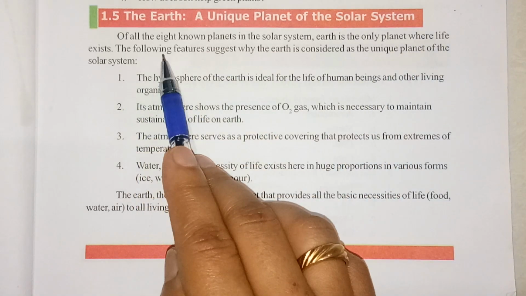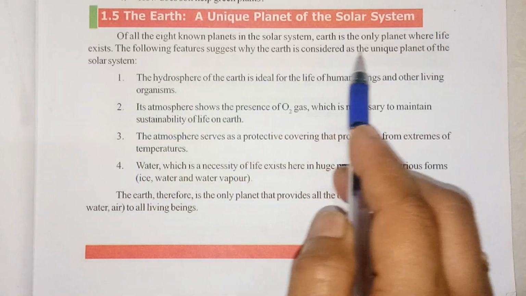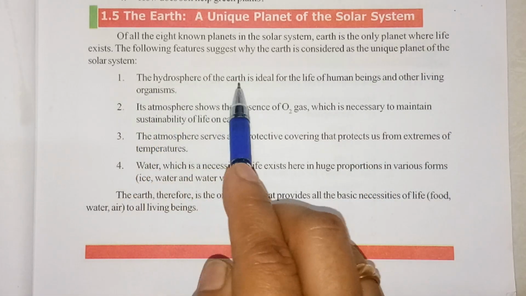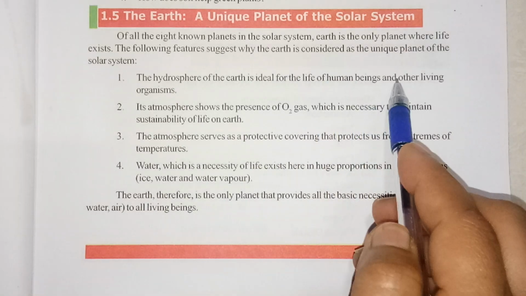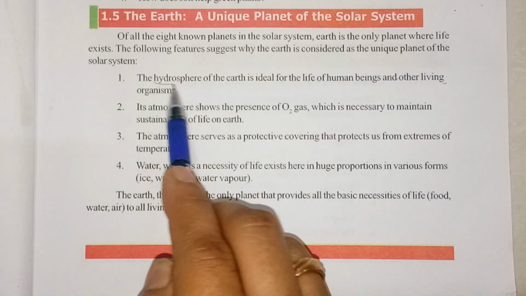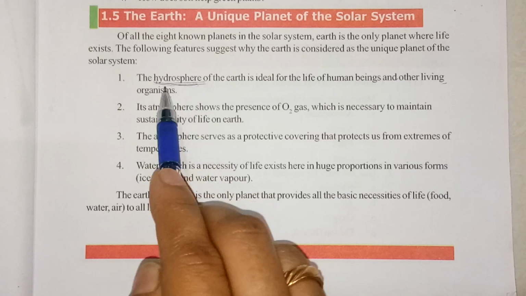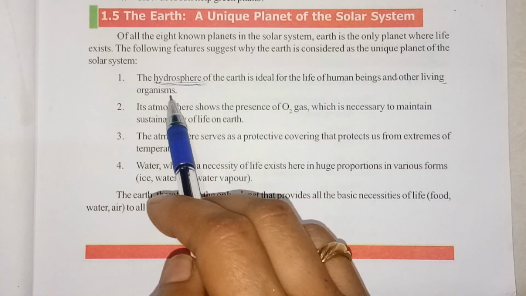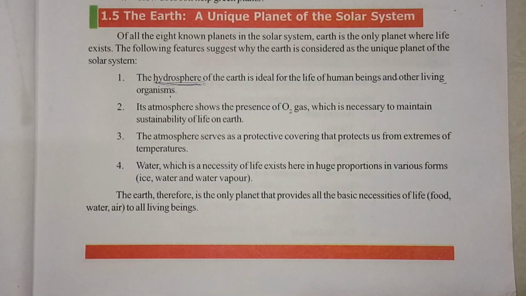The following features suggest why the Earth is considered the unique planet of the solar system. See the first point: the hydrosphere of the Earth is ideal for the life of human beings and other living organisms. Hydrosphere means the part which consists of water. Among the basic needs of life on Earth is water. Water is very essential for all living beings. That's why, because of water also, our Earth is a unique planet.